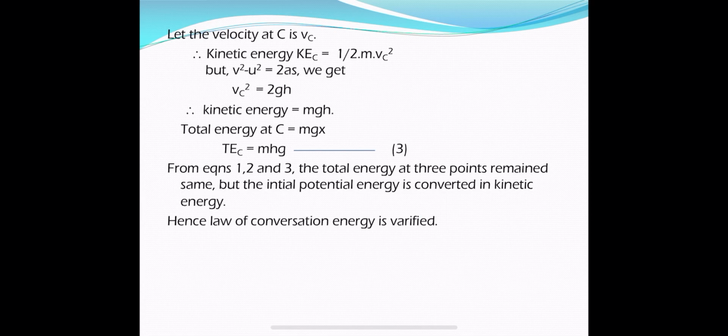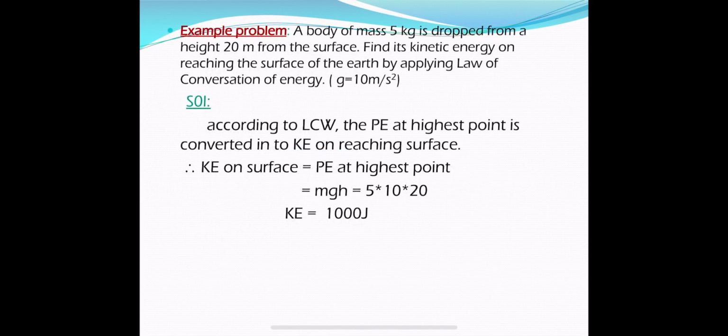Okay, so let us solve a problem by using the law of conservation of energy. Let me read the problem. A body of mass 5 kg is dropped from a height of 20 meters from the surface.